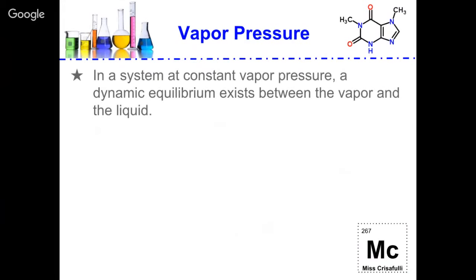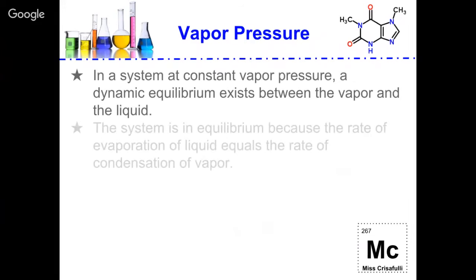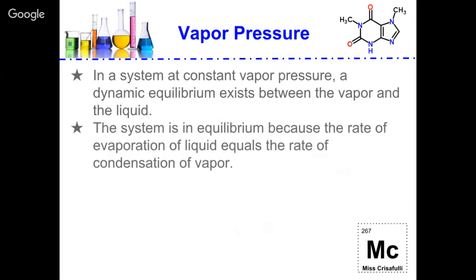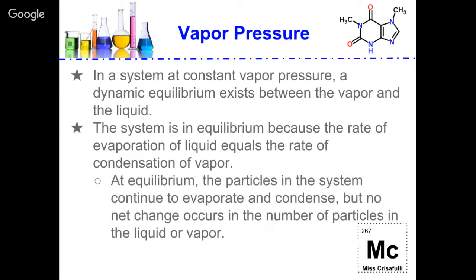In a system at constant vapor pressure, a dynamic equilibrium exists between the vapor and the liquid. This means the rate of evaporation of the liquid is going to be equal to the rate of the condensation of the vapor. At equilibrium, the particles in the system continue to evaporate and condense, but no net change occurs in the number of particles in the liquid or vapor.